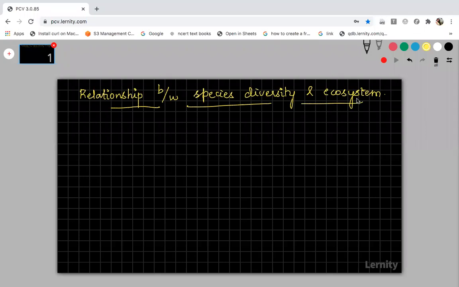Some conclusions were given by ecologists. Most ecologists believe these things. What do you mean by ecologist? The person who studies ecology or ecosystems is called an ecologist.